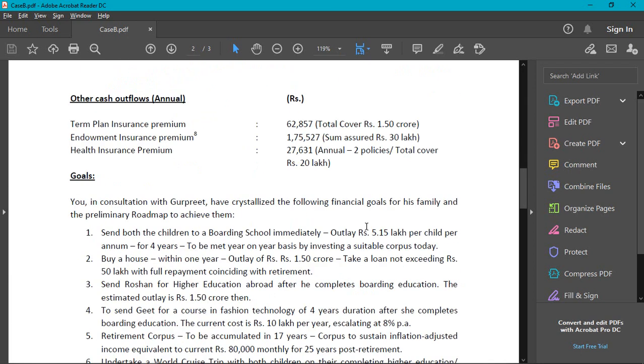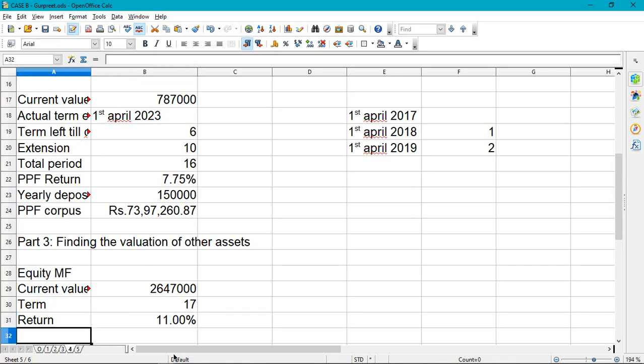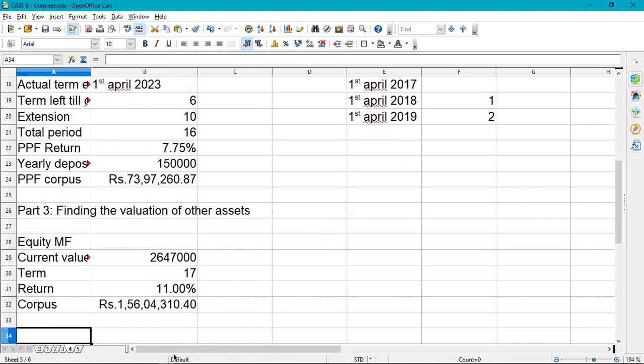What is the return? We know it is 11%, but let's give it a check. This is 11%. So for the corpus, the rate is this, the number of periods is this, and the PMT is previous minus this, simple.